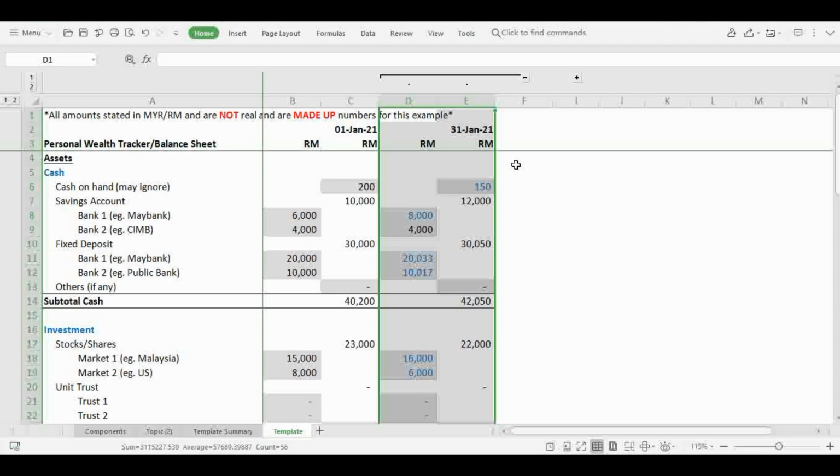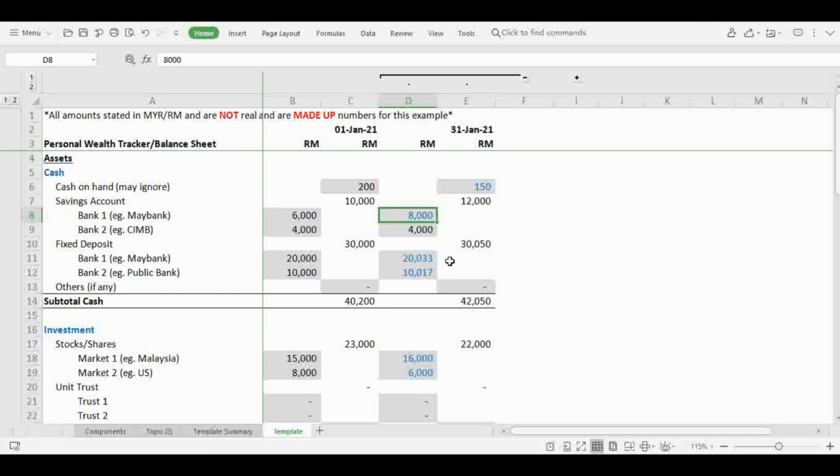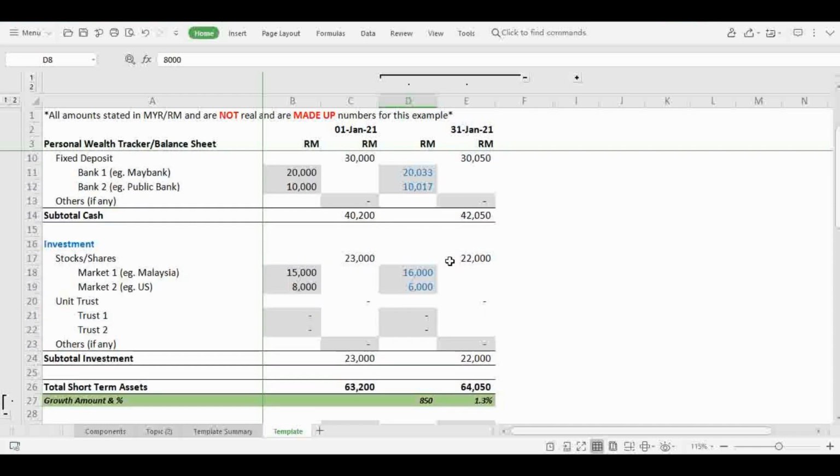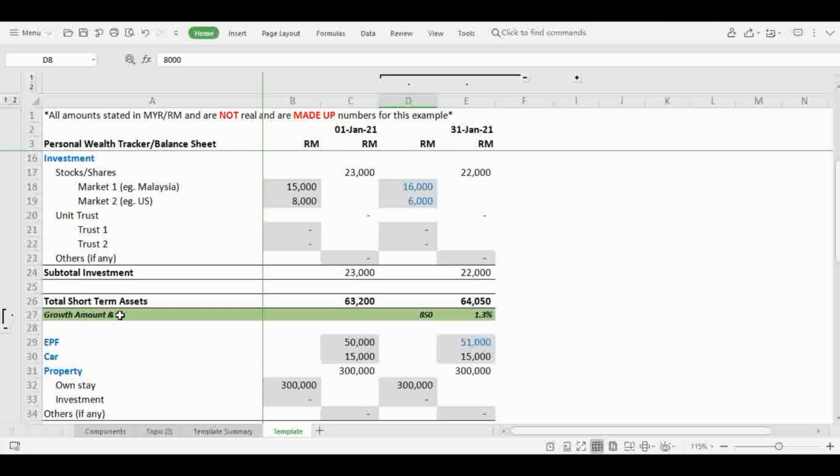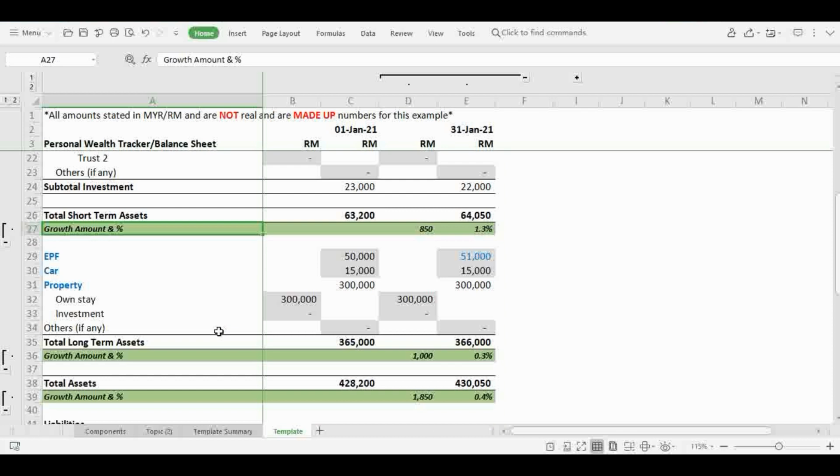And finally, how do you compute your financial net worth growth over time? To do this, I have included more made-up numbers for 31st Jan in these two columns. This would be 1 month from your earlier data of 1st Jan. The amounts in blue are the amounts which I have changed slightly for this illustration. And for each area of the key component, do add one row for growth amount and percentage computation. This will allow you to see whether you have positive or negative growth and by how much.